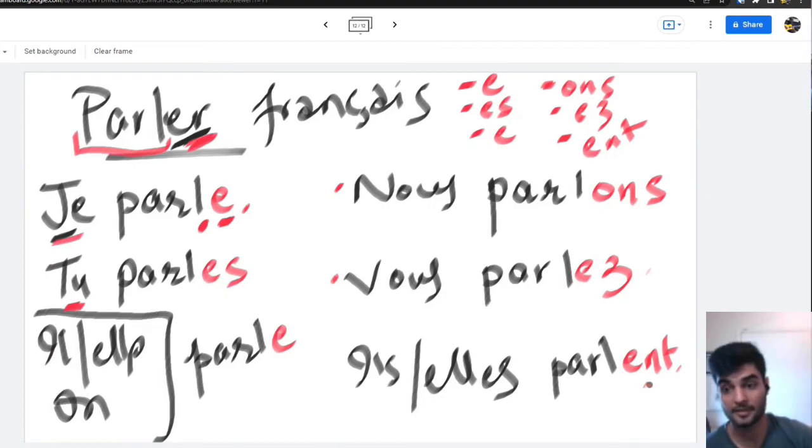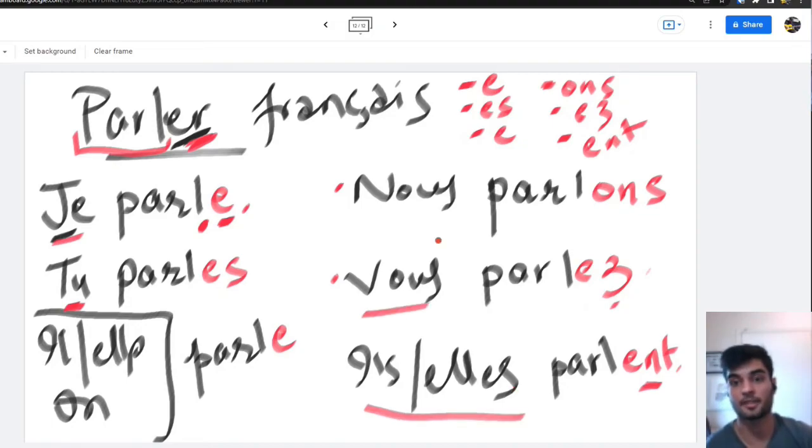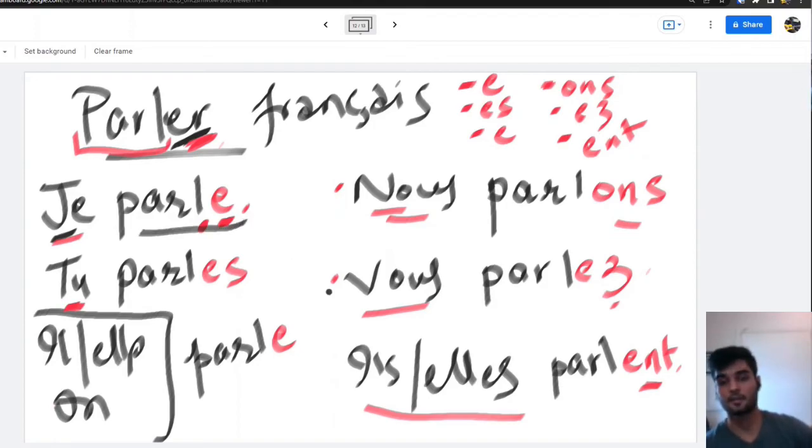Okay. Now, what is happening? This is changing according to the subject. ENT is not pronounced at all. It's just pronounced as in this: elle parle. You're pronouncing it as parle, but you just write it. When you write French, you have to write ENT at the end, but you never pronounce ENT.